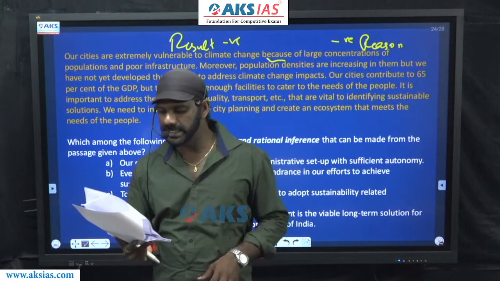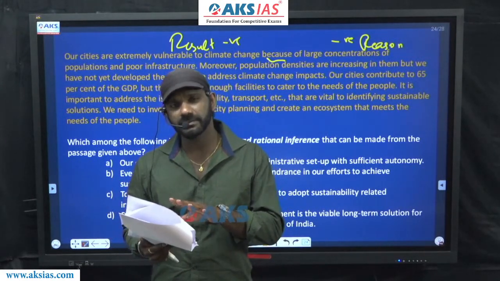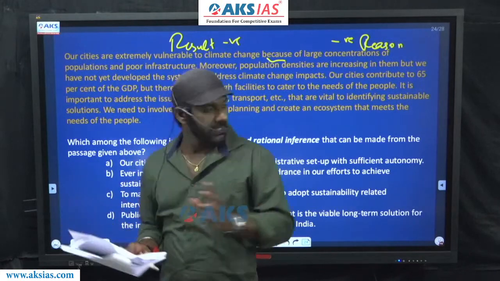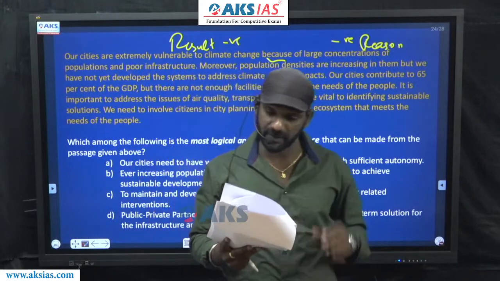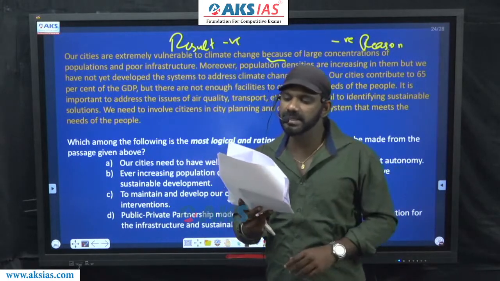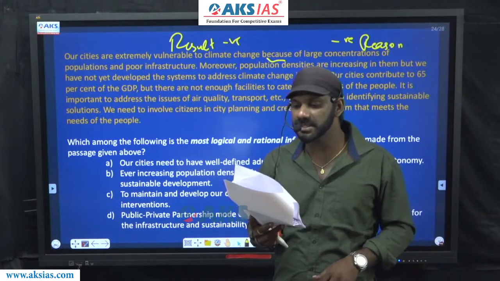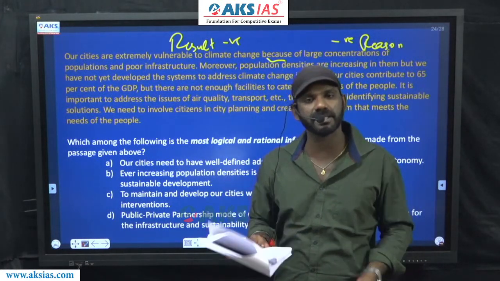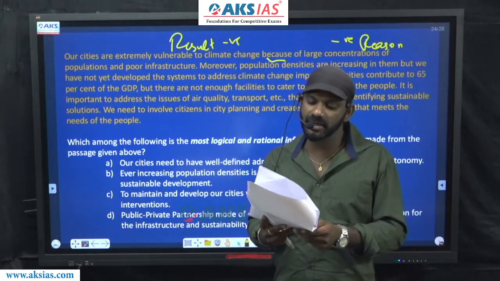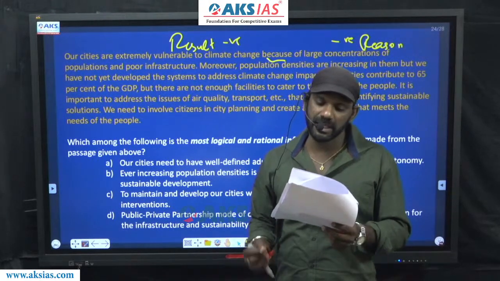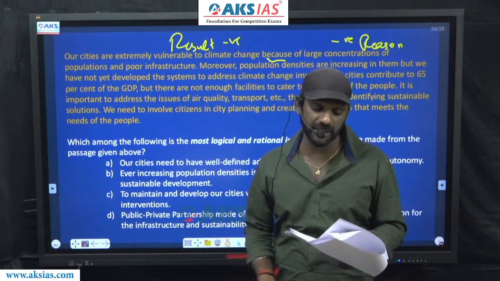Moreover, support indicator. The idea before moreover is negative, so the idea after moreover must also be negative. Moreover, population densities are increasing in them, but we have not yet developed the systems to address climate change impacts, negatively charged. Our cities contribute to 65% of the GDP, but there are not enough facilities to cater to the needs of the people, negative.